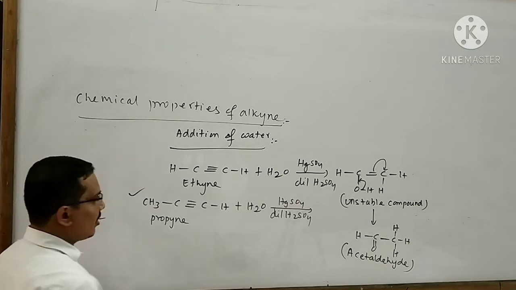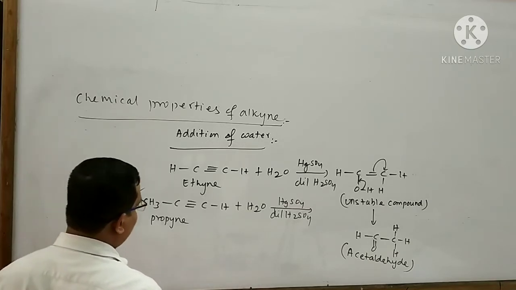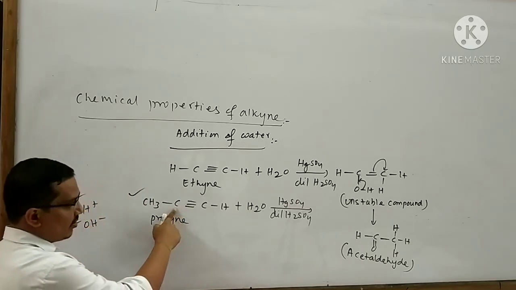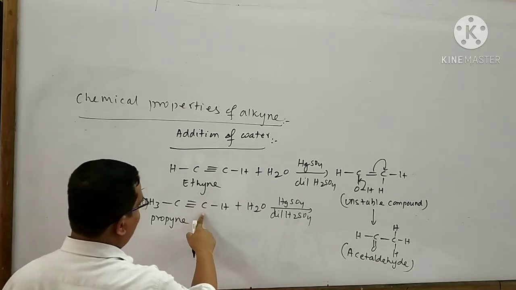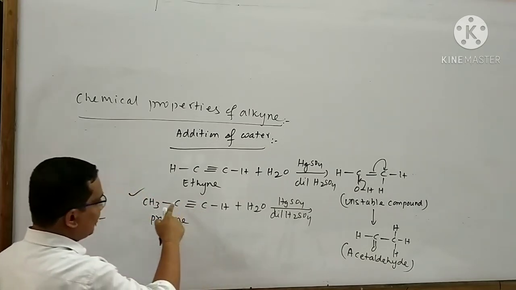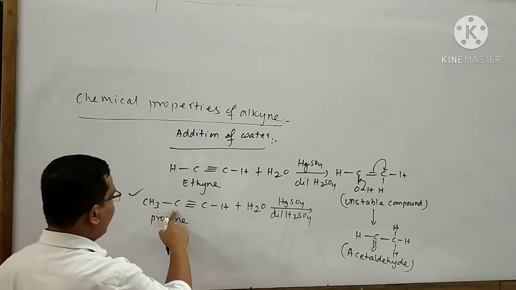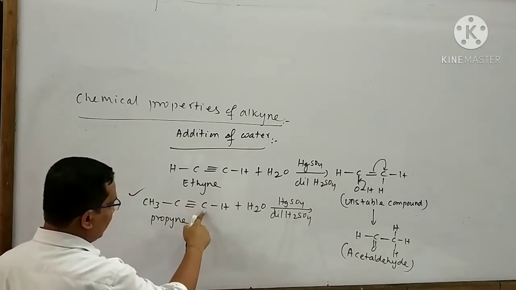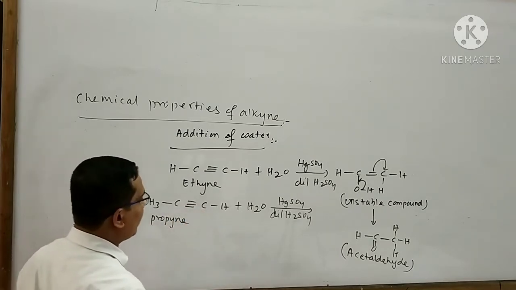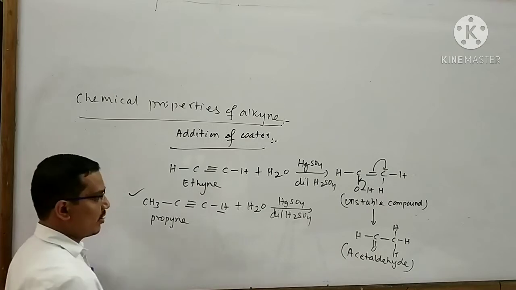That means here the negative part, OH minus ion, will attach with this carbon atom and the H plus ion will attach with this carbon atom, because this carbon atom has no hydrogen atom. On the other hand, this carbon atom has one hydrogen atom.